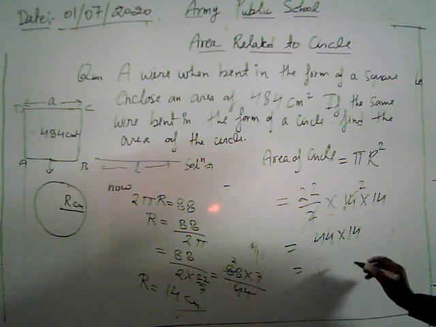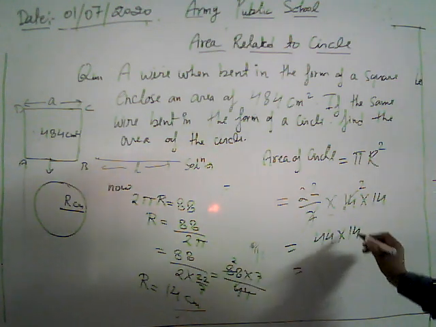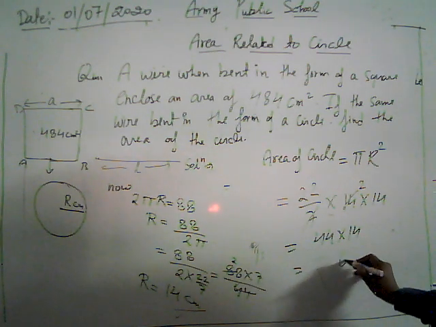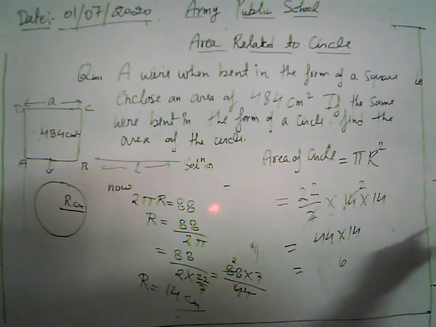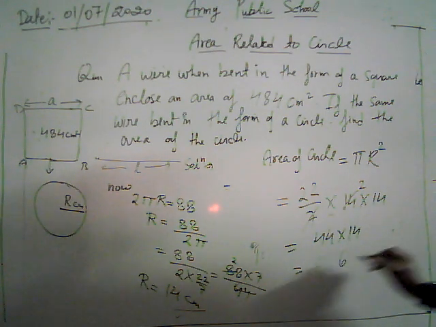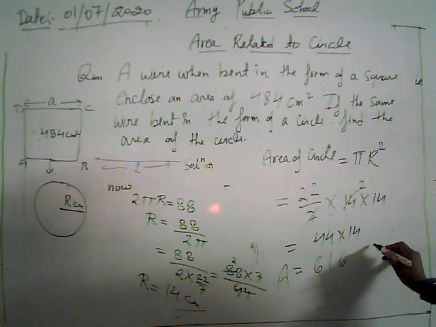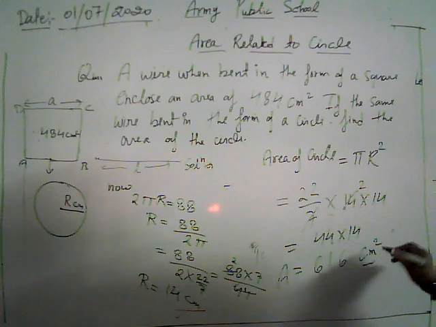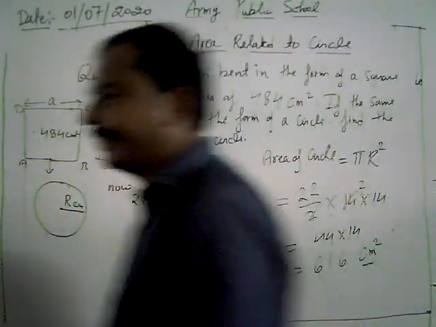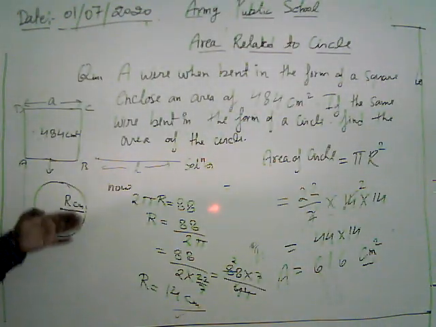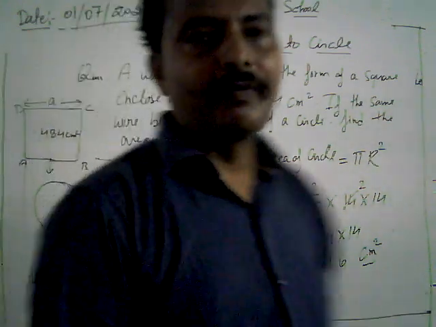Now what do we do? 44 into 14: 56, then 6, 5 carry, then 61. Then our area of the circle is given by 616. Our unit is centimeter square. This is our area of the circle. It's 616 centimeter square.